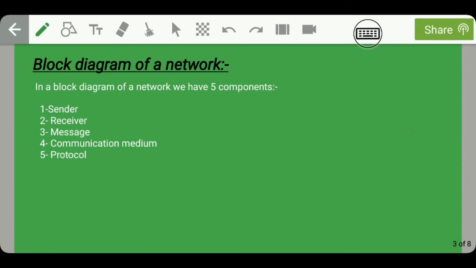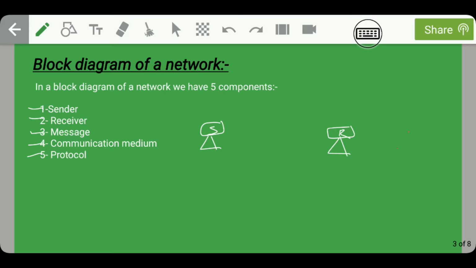Guys, now let's discuss the block diagram of a network. In a block diagram of a network, we have five components. The first one is the sender, second is receiver, third is message, fourth is communication medium, and fifth is protocol. Let's say that this is the sender node. For example, I am the sender and you are the receiver. I am in my office and you are at your home.